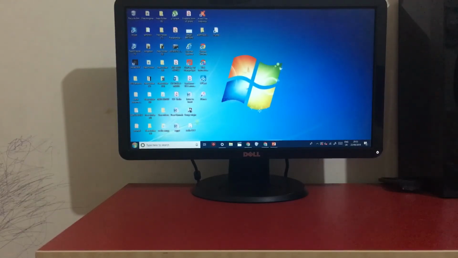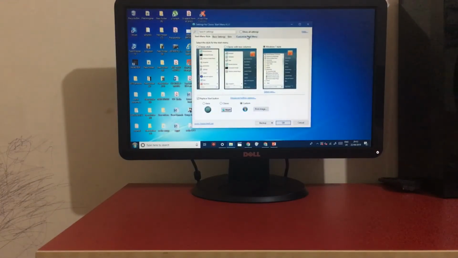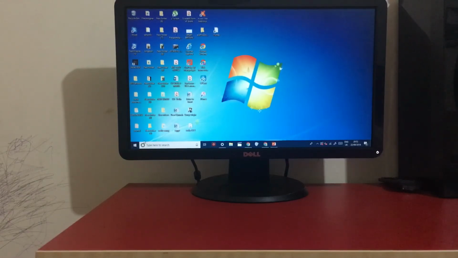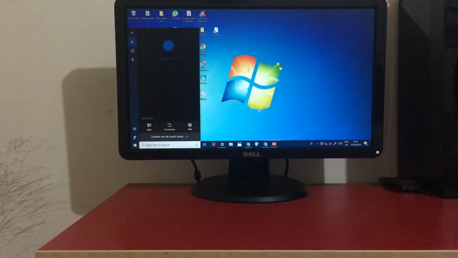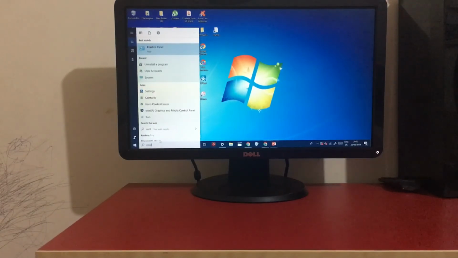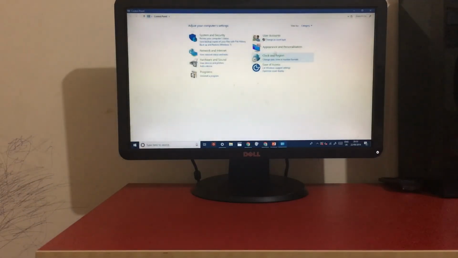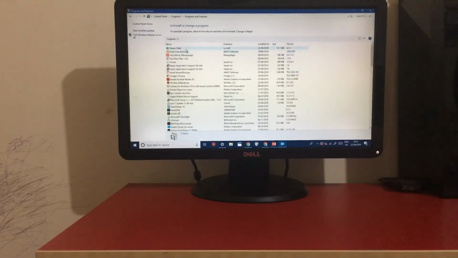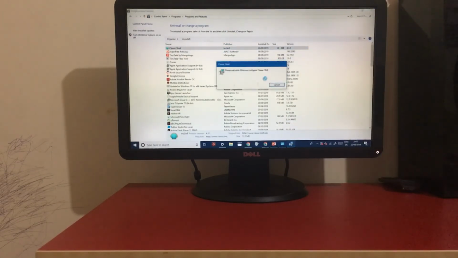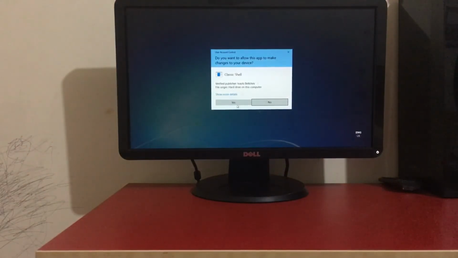After that, right click on the Windows Start menu button and then click Settings, and then turn off Replace Start button, then click OK, and then go on to Control Panel, and then uninstall Classic Shell, and then click Yes.